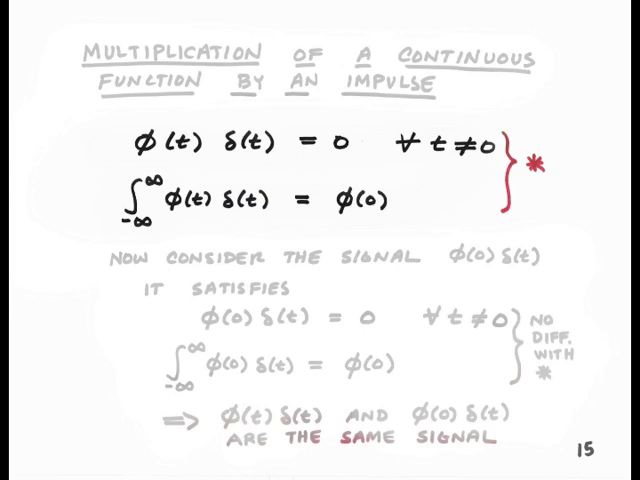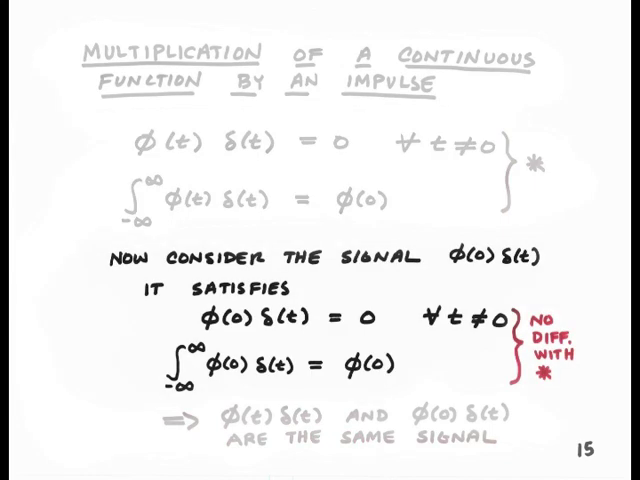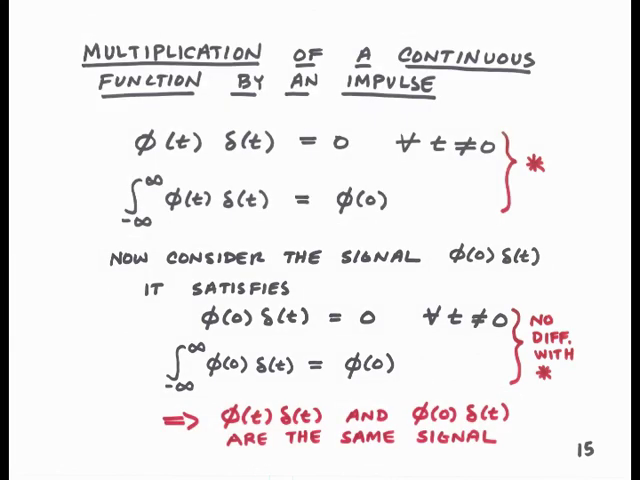Now let's consider the signal phi of 0 times delta of t. It satisfies the exact same conditions as phi of t times delta of t. It's 0 at all times except for time 0, and the integral from minus infinity to infinity of phi of 0 delta of t is phi of 0, because phi of 0 is just a constant. So we see that the signal phi of t times delta of t and phi of 0 times delta of t are in fact the same signal.